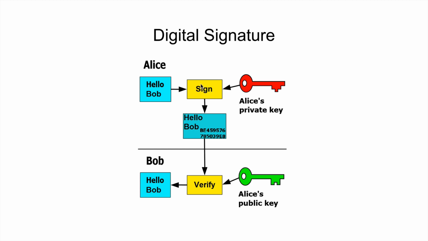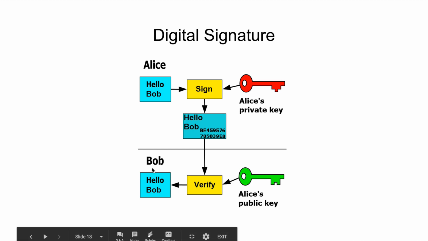This message is going to get sent, and we're going to see the actual message. The message isn't going to get encrypted. But in addition to the message, we're going to send a digital signature, which is basically just an encrypted version of the message. And whenever Bob receives the message, he is going to verify that the message was created by Alice by using Alice's public key to verify the signature.